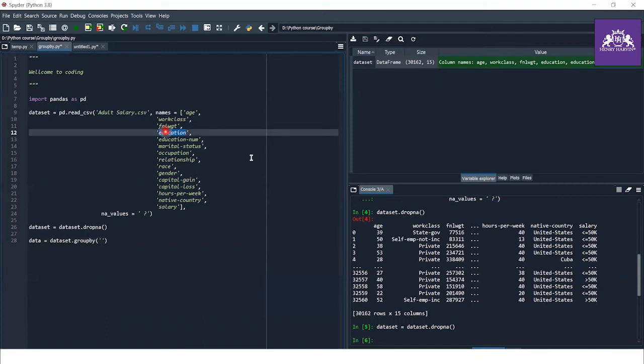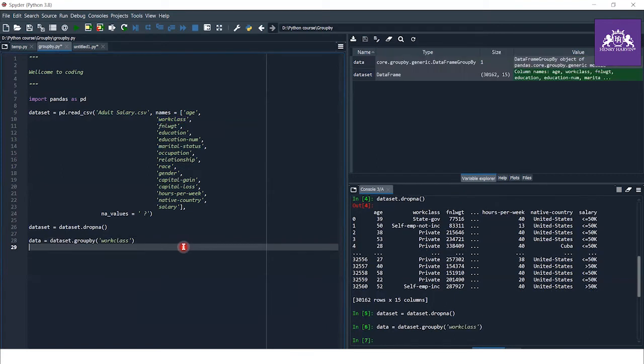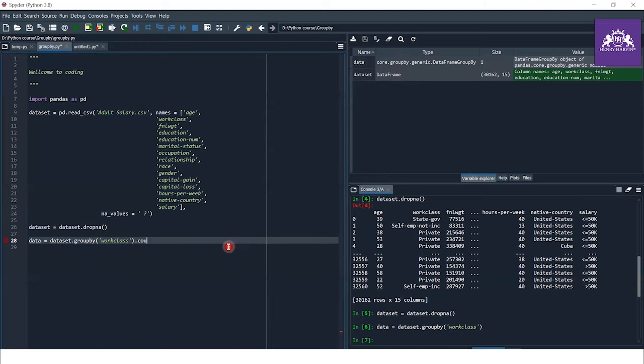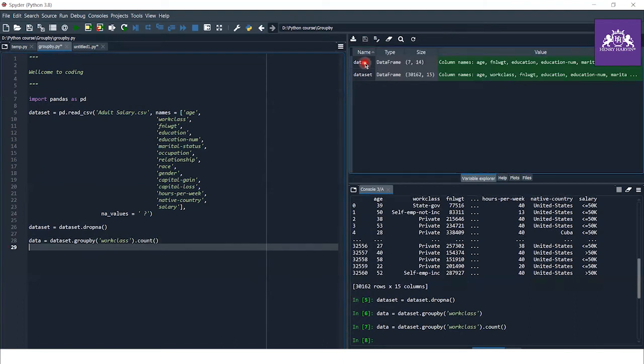We can use work class, and it will create a group by object. We don't want this group by object, we want some values. So we just type this object dot count function, and we see the number of counts.